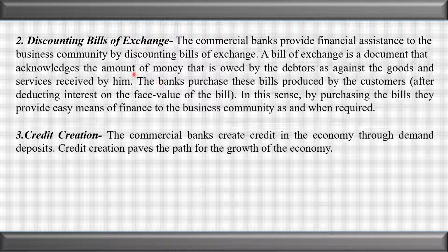He will go to his bank and deposit the bill of exchange. The bank will deduct some money and give the money in consideration of the bill of exchange. That is called discounting of bill of exchange. So what facility is the bank giving? The bank discounts the bill of exchange, because of which the businessman gets the benefit of getting the money of the bill of exchange before maturity. The next is credit creation. The commercial banks multiply the money many folds by contributing to the circulation of money through credit creation.